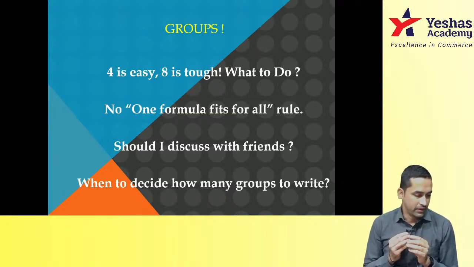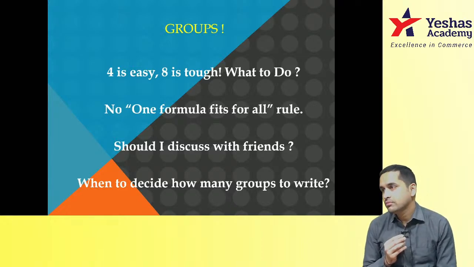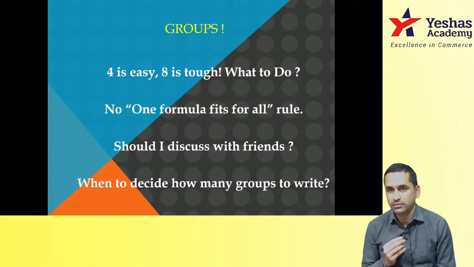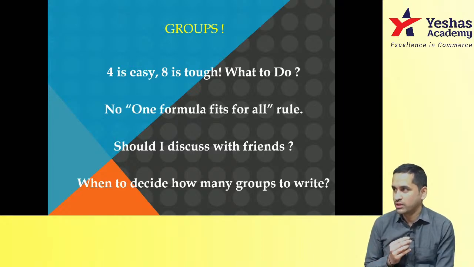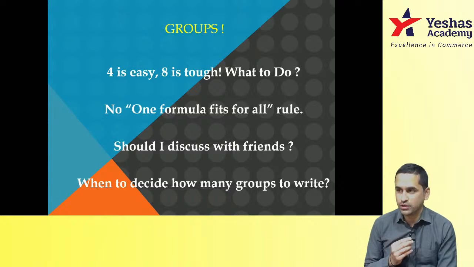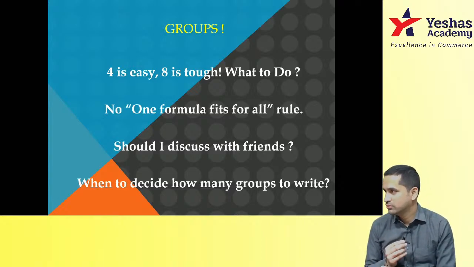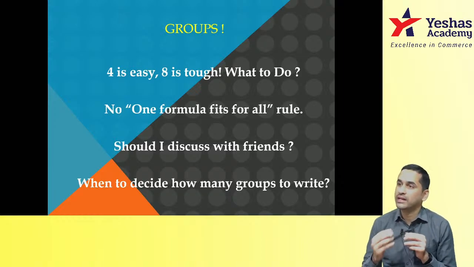Next, a very hot topic: what to do. Number one, sir, one group is easy but two is not possible. 4 is easy, 8 is difficult. Now my suggestion to all such students: why don't you try 6 papers? If 8 is not possible, take any one group which you are good at, which you know, whichever group that you are comfortable with, which you have anyway decided that you will be writing.